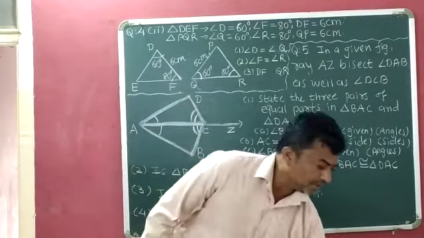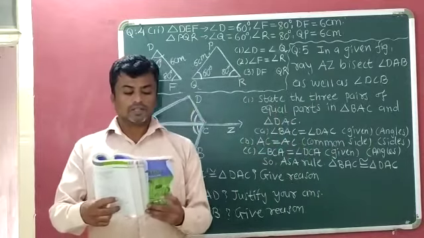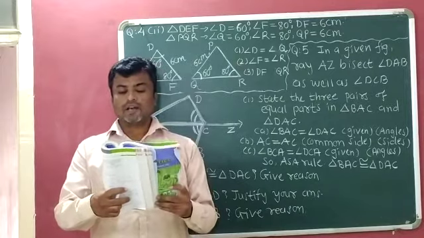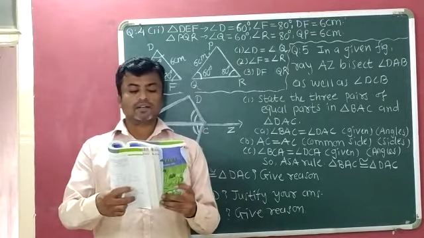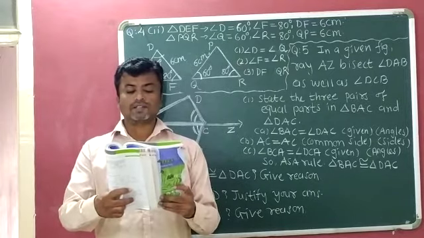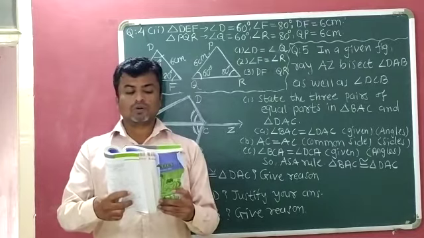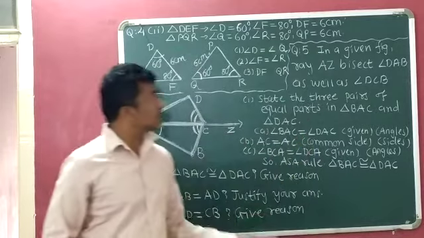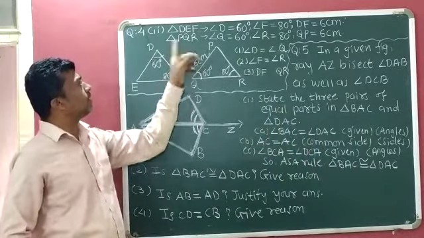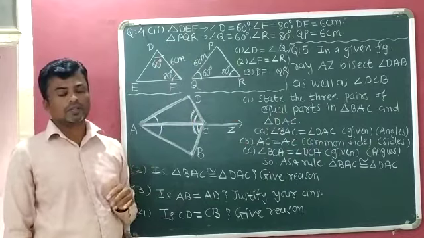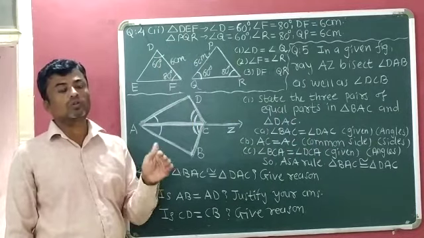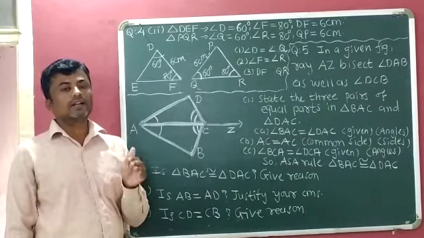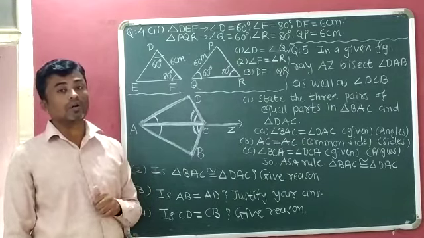Now I will read the heading of question number 4. Given below are measurements of some parts of two triangles. Examine whether the two triangles are congruent or not by the ASA congruence rule. In case of congruence, write it in symbolic form. Here the measurements of triangle DEF and triangle PQR are given to us. We have to check whether they are congruent or not by the ASA congruence rule, and if they are congruent, we have to write the result in symbolic form.